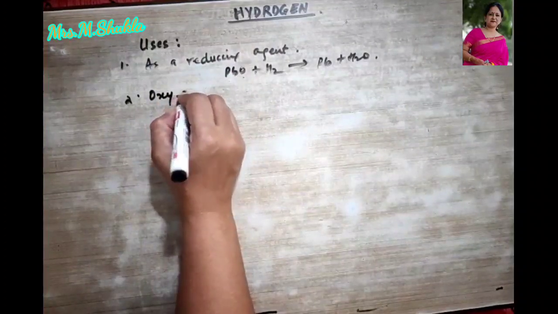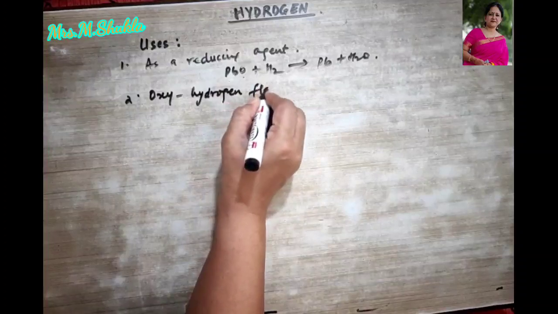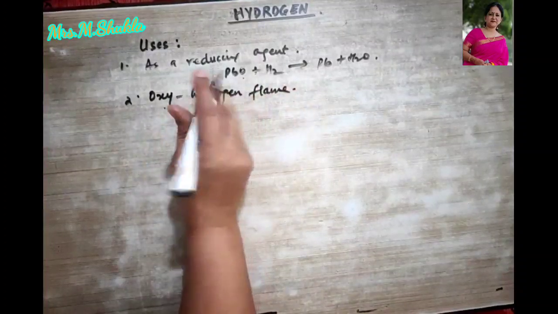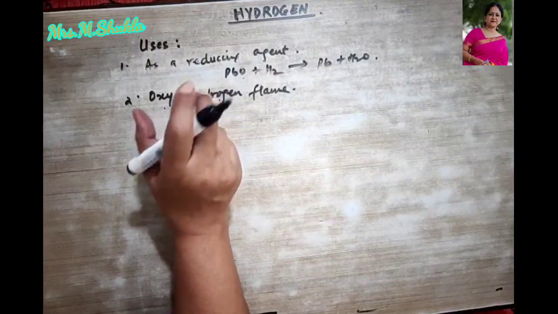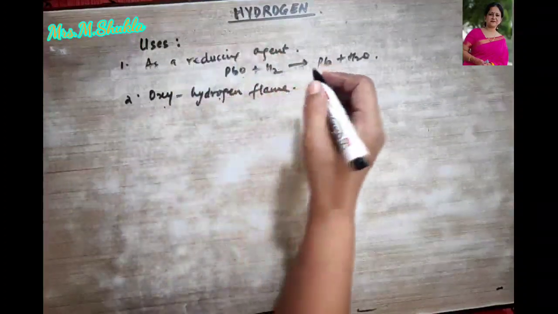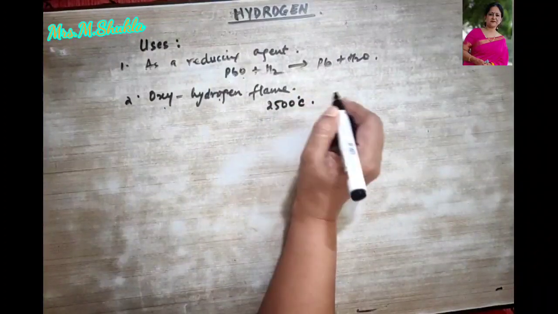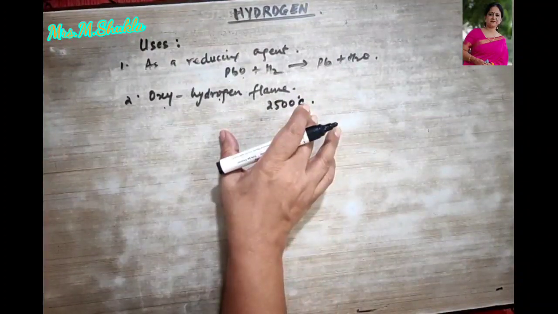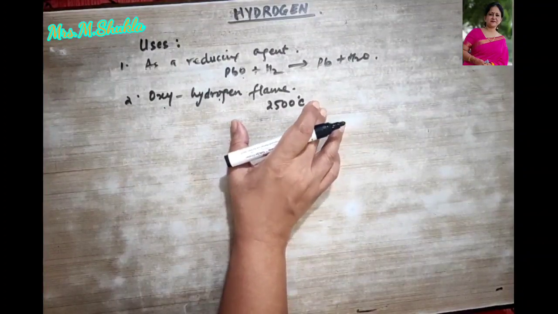Then the second use could be the oxyhydrogen flame. Right? What is the oxyhydrogen flame? When oxygen and hydrogen gases combine, this mixture is burnt at very high temperature. As high as what? 2500 degrees Celsius is produced. So such flames are used for cutting and welding of metals, right?